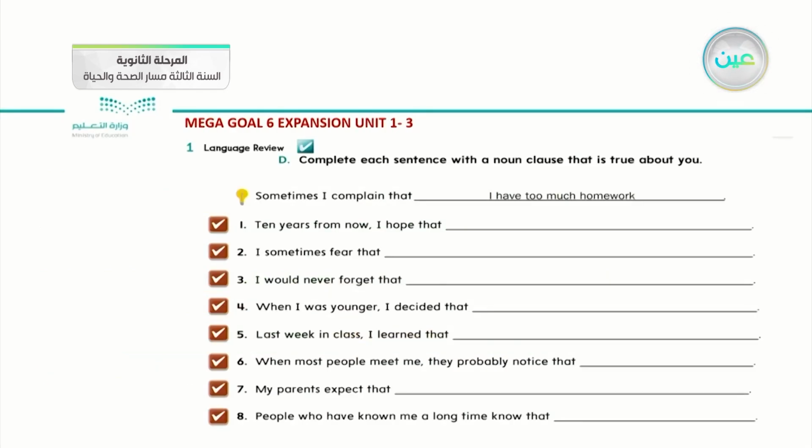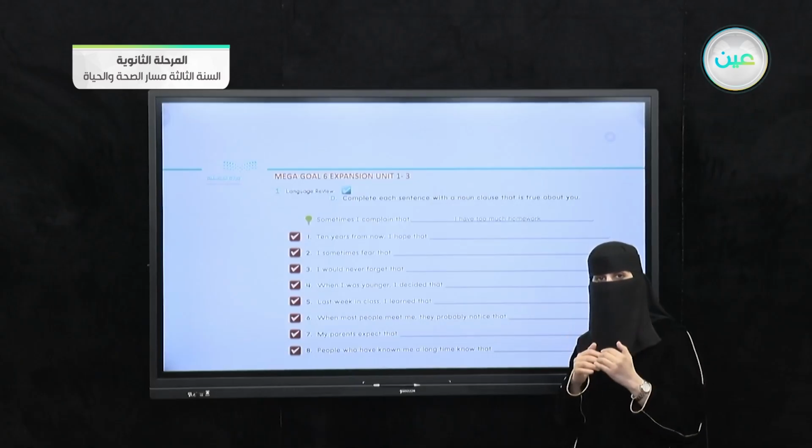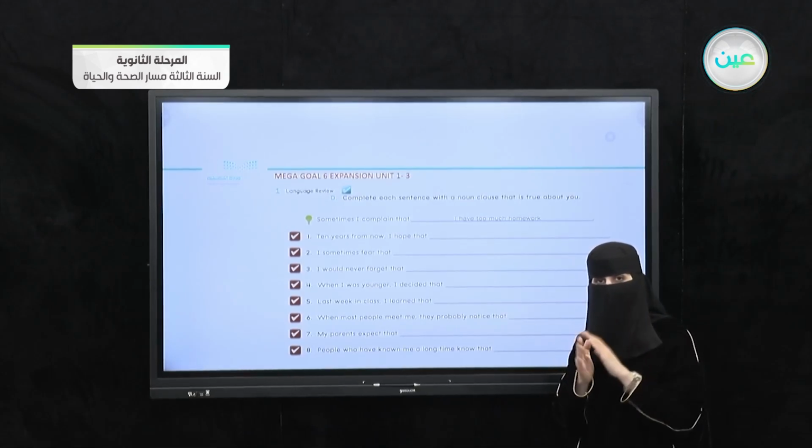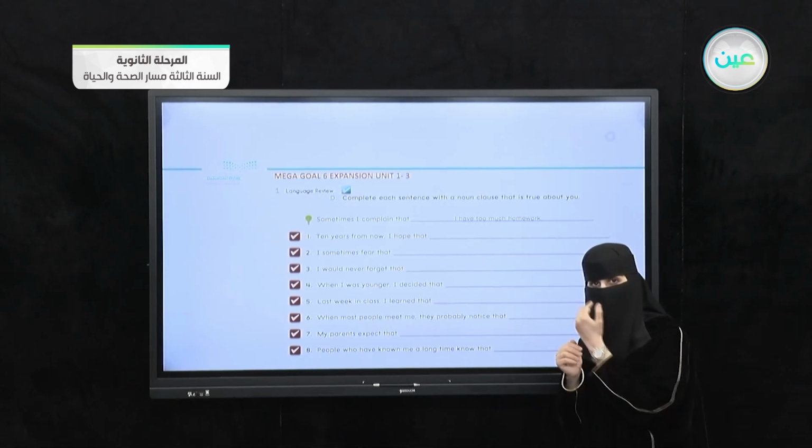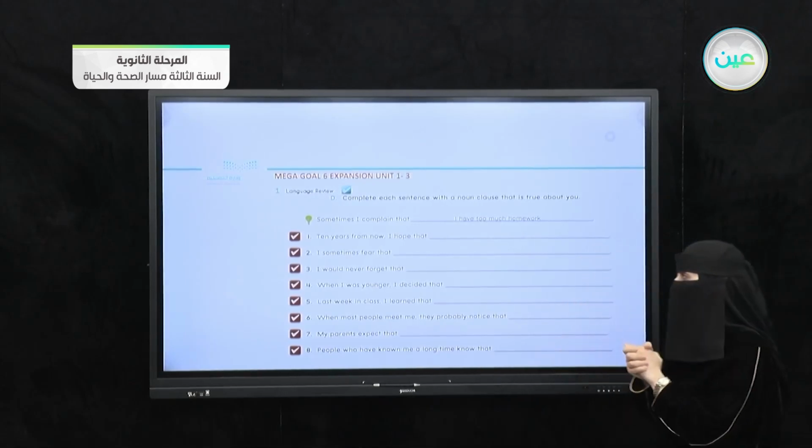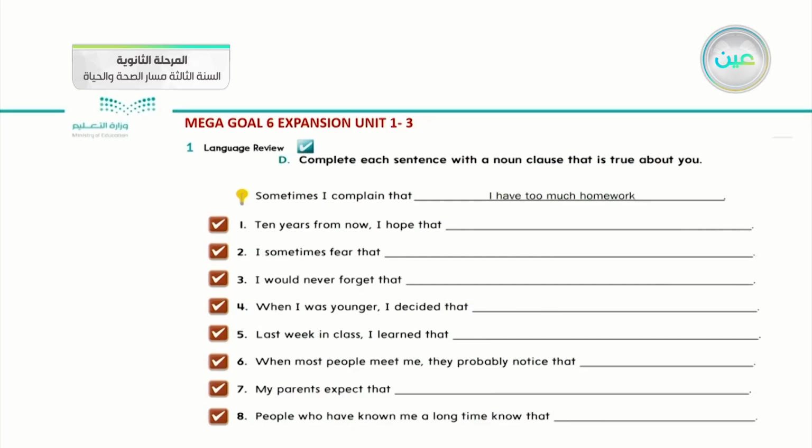Okay, now after we summarize the noun clauses, we should apply them to some questions already mentioned in your expansion in your pupil's book. By the first question, let us see what we have. Complete each sentence with a noun clause that is true about you.